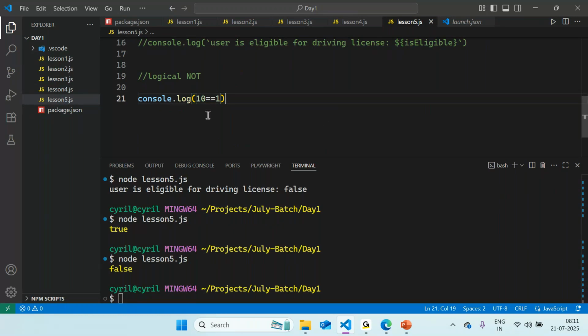What if I want to do a negation check? I know already that 10 is not equal to 1. And if I want to have a negation check, you already know the equals to operator. The small change you have to make is to add an exclamation symbol right before that, and now the statement will be reversed. So what we are checking is that 10 should not be equal to 1. Double equals is to check whether that statement is equal to the other statement. Another way of negating the same would be using an exclamation mark. So any equals operation that you see can be negated using the exclamation mark.